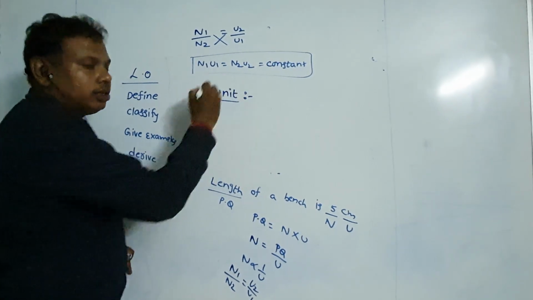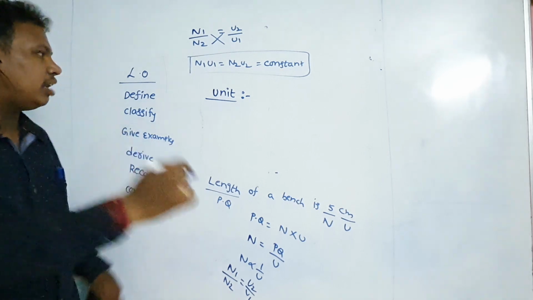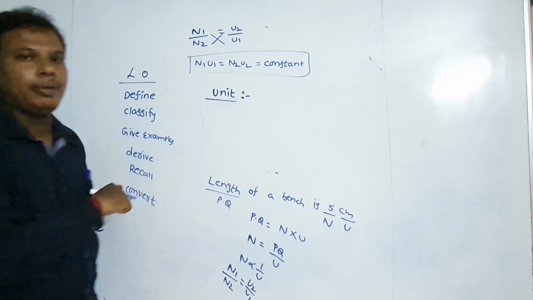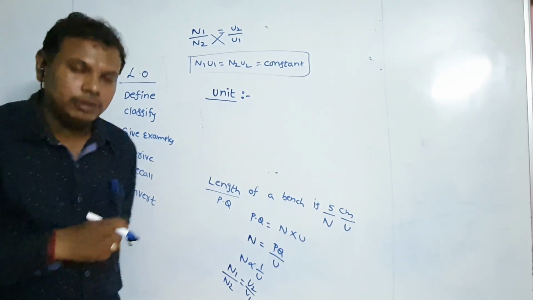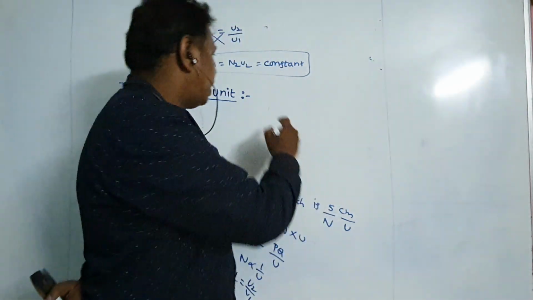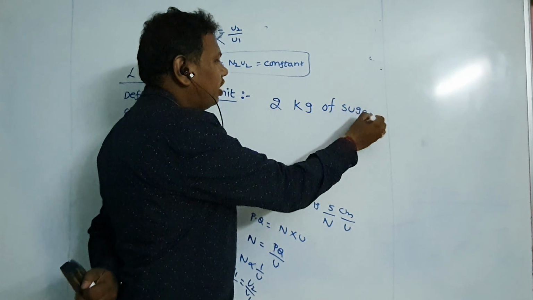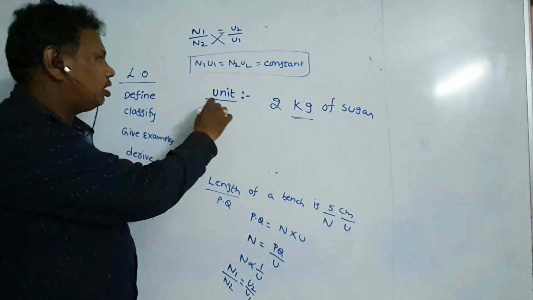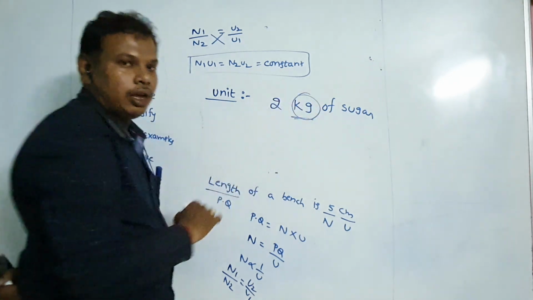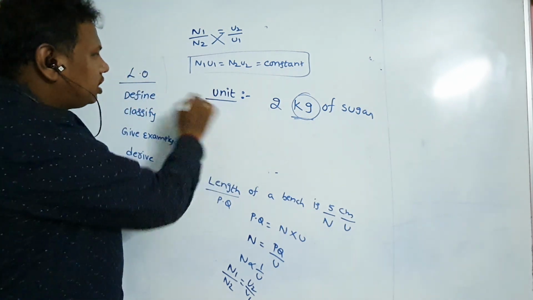Unit is nothing but the standard or constant quantity that can be compared with other standard physical quantities. It is called a unit. Unit has a very important role in our life. For example, we can go to any shop and bring 2 kg of sugar. So kg plays a vital role for the physical quantity. It is not a name, it is a unit. So kg is a unit.